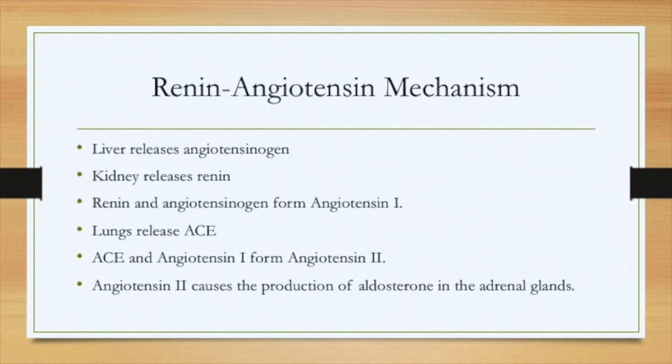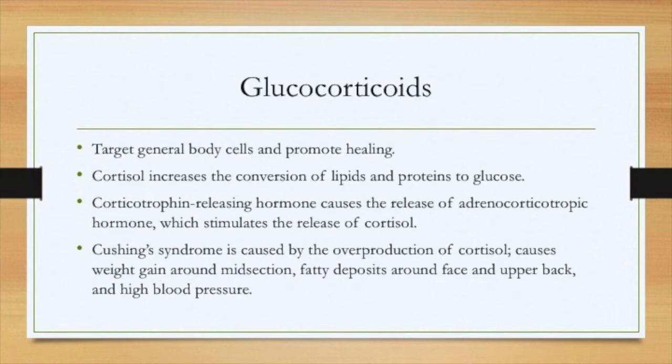In the Renin-Angiotensin Mechanism, the liver releases angiotensinogen, and then the kidney releases renin. The renin and the angiotensinogen form angiotensin 1. The lungs then release ACE. ACE and angiotensin 1 form angiotensin 2, and the angiotensin 2 causes the production of aldosterone in the adrenal glands.